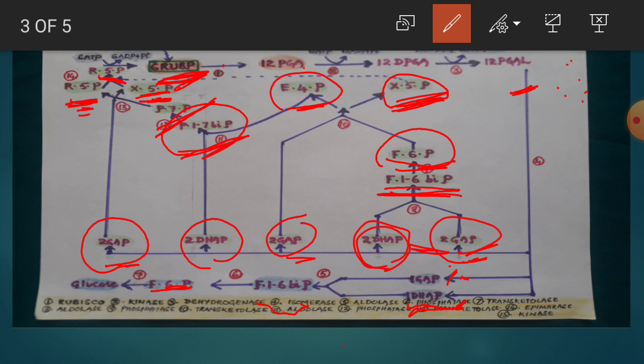All these molecules can form the first CO2 acceptor, that is ribulose 1,5-bisphosphate. Like that, 15 reactions are catalyzed by 15 different enzymes so that the Calvin cycle will be completed.